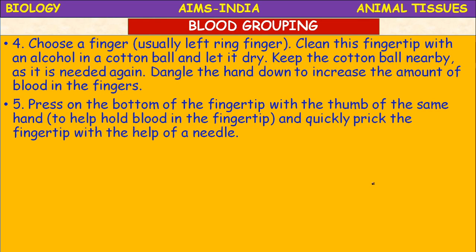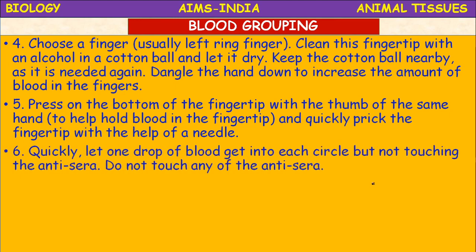So now first clean the needle with that alcohol cotton, and clean the finger and dangle the finger down, pressing with the thumb of the same hand, so that you can easily prick the finger and you can collect the 3 drops of blood. Quickly let 1 drop of blood get into each circle but not touching the antisera. Already we have placed the antisera, so you should not touch that antisera, and in each circle 1 drop of blood from that finger prick you can collect. Do not touch any of the antisera.